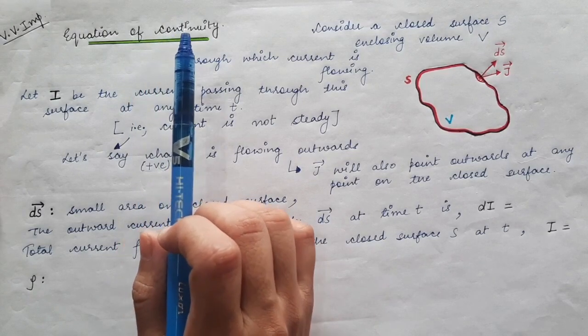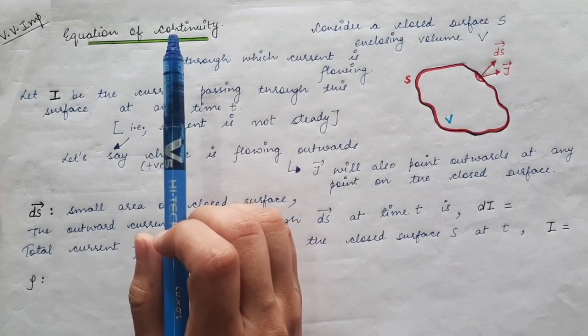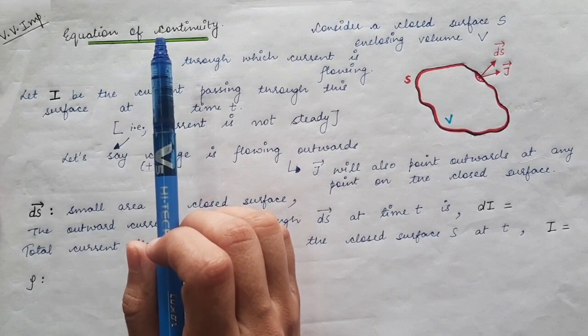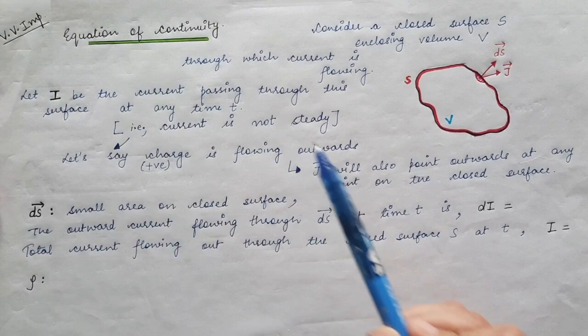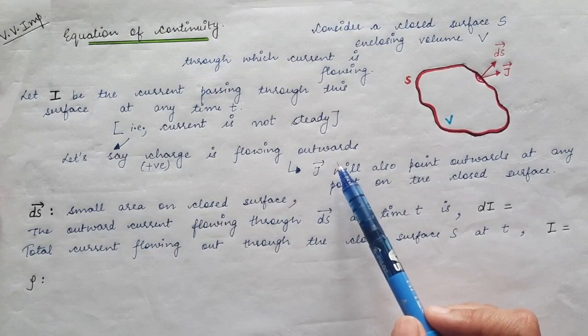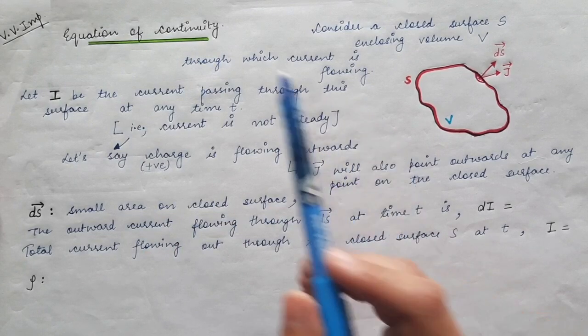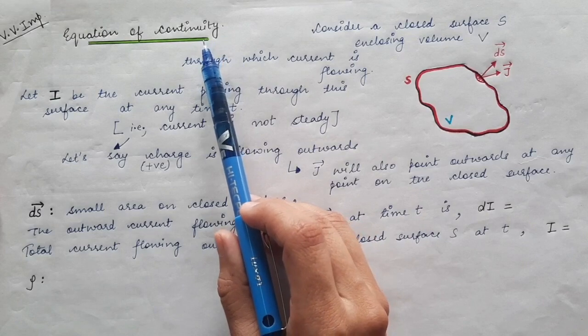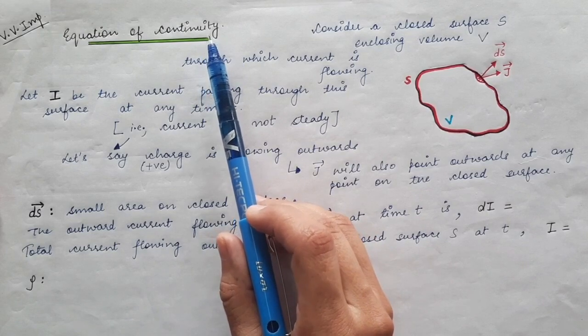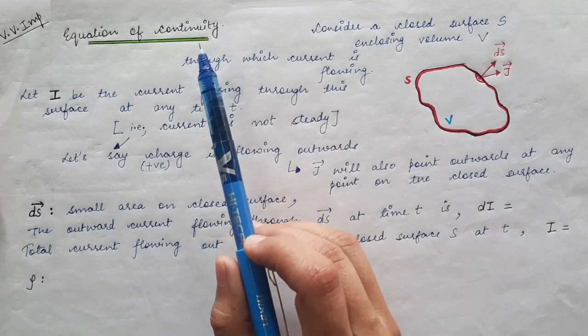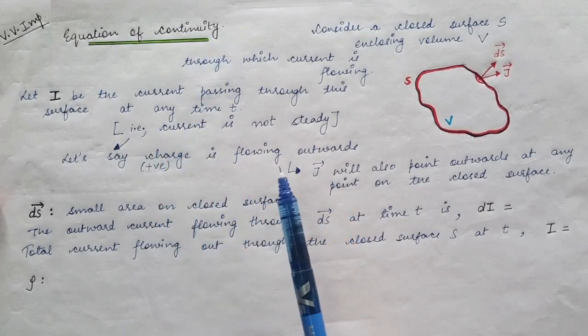So what is conservation of charge? It states that if we have any isolated system, the total amount of charge in that isolated system always remains constant. So the mathematical form of the equation of continuity is just a mathematical representation of conservation of charge.